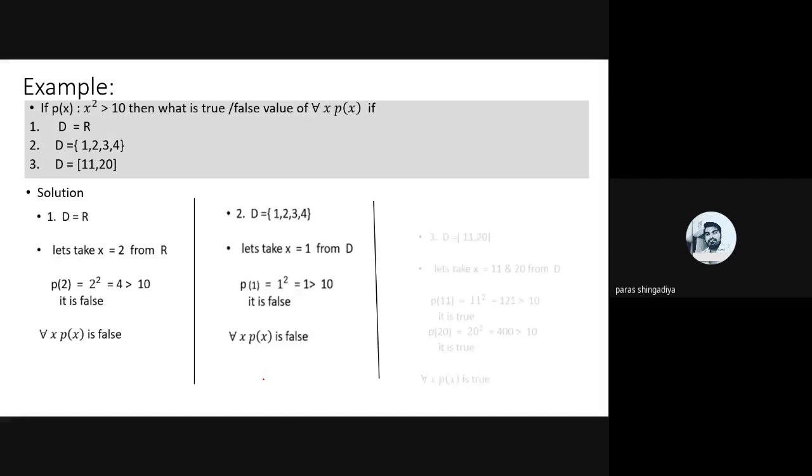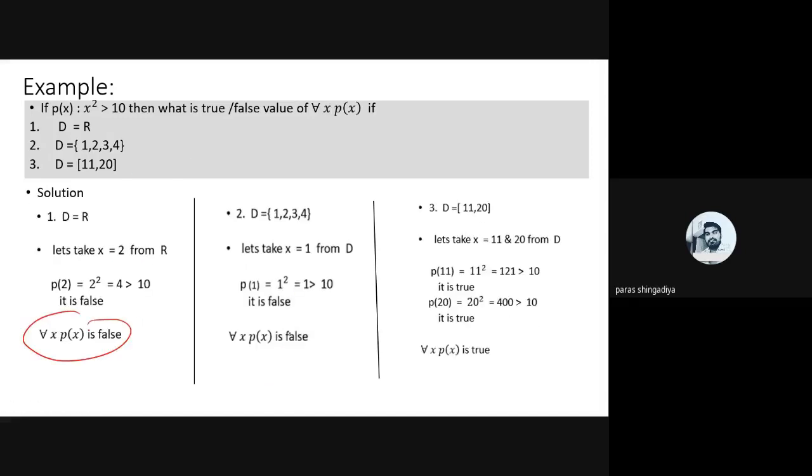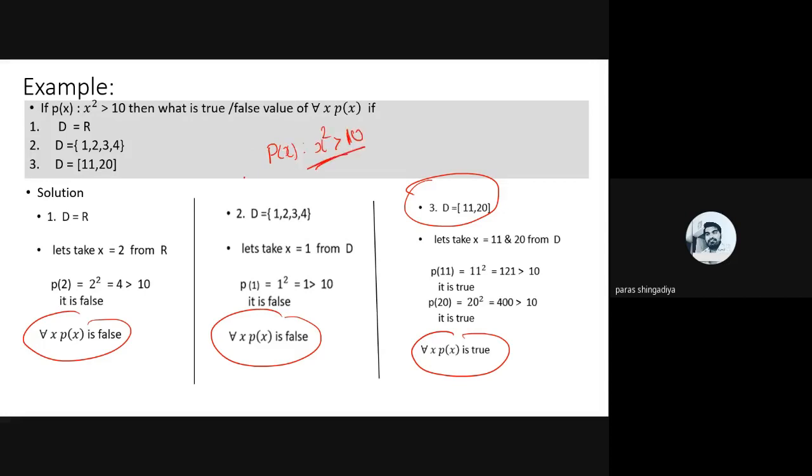After that, we discussed examples of when we say ∀x P(x) is true and when it is false. If P(x) becomes true for all values of the domain, it is true. In the third one, there are two values in the domain. Here P(x) is given as x squared greater than 10. That is the predicate in this example.